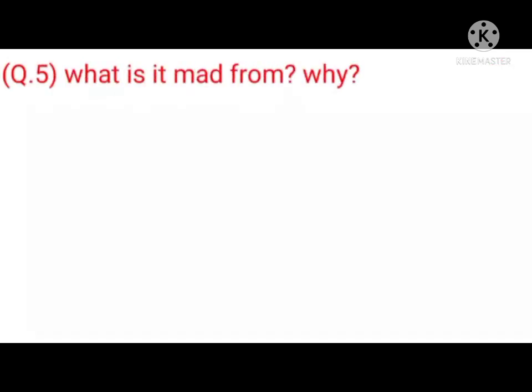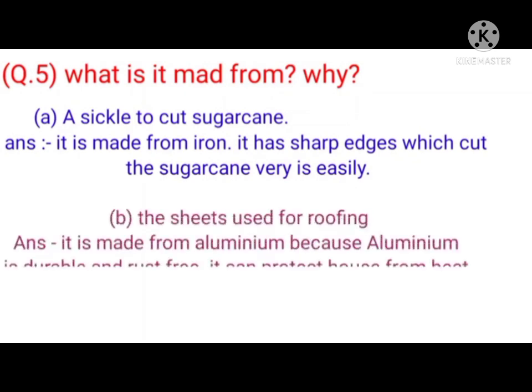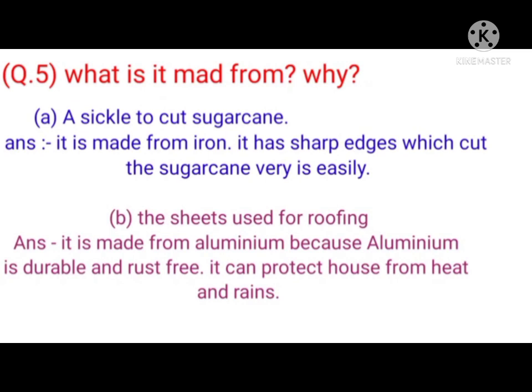Question 5. What is it made from? Why? A. A sickle to cut sugarcane. Answer. It is made from iron. It has a sharp edge which cuts the sugarcane very easily. B. The sheet used for roofing. Answer. It is made from aluminium because aluminium is durable and rust free. It can protect the house from heat and rain.